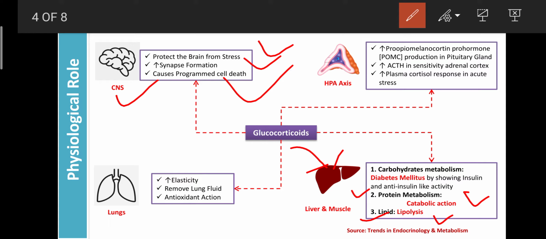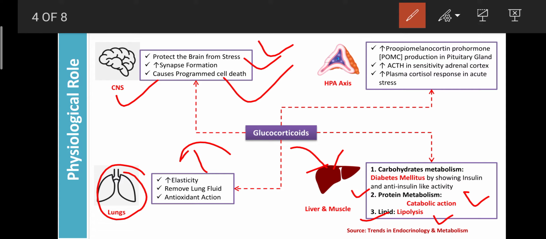Glucocorticoids also act on the lungs, where they can enhance the elasticity of the lung muscles, and due to that bronchodilation occurs. This effect is helpful for the treatment of asthma, and nowadays for the treatment of COVID-19, where the bronchi or lung muscles are constricted. With enhanced elasticity, the lung volume can be expanded, which is helpful for the treatment of asthma or COVID.